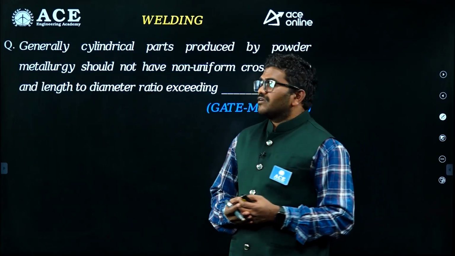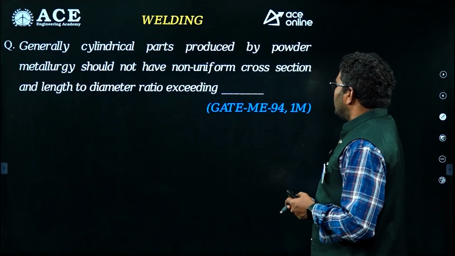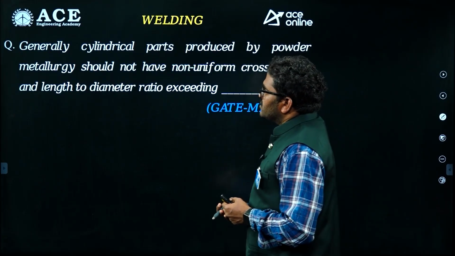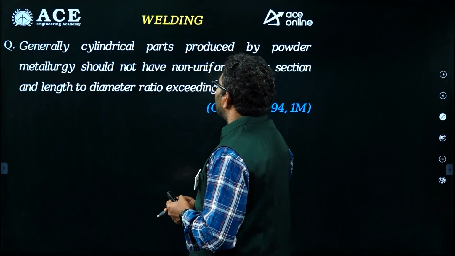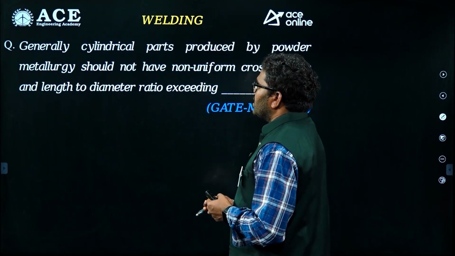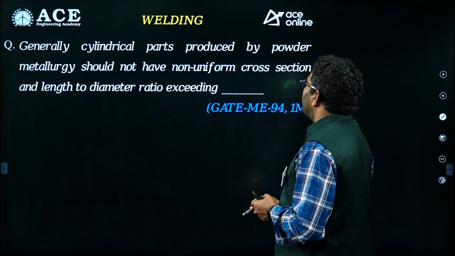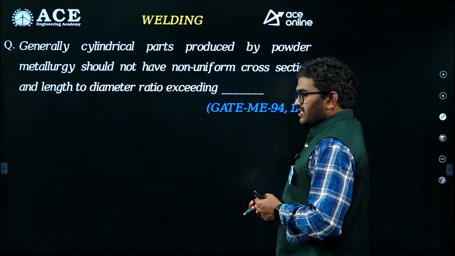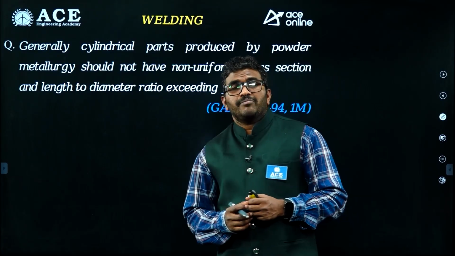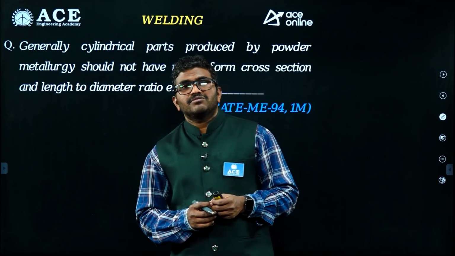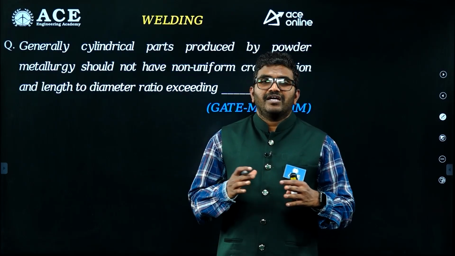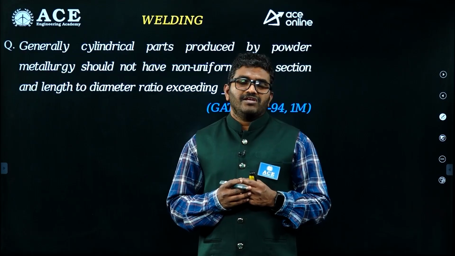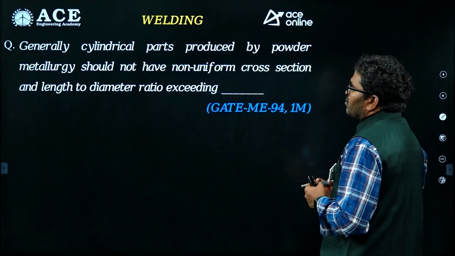Right. Here is a question from the welding topic asked in mechanical 1994, one more question. The question here is: generally cylindrical parts produced by powder metallurgy should not have non-uniform cross section and length to diameter ratio exceeding. So suppose in a powder metallurgy operation the length to diameter ratio is very high, then you will not get a uniform cross sectional area.